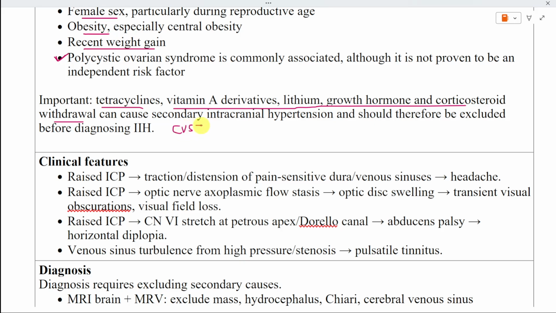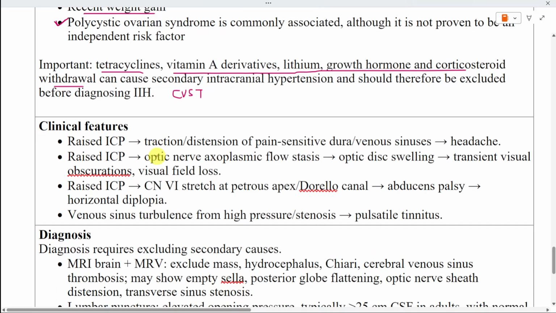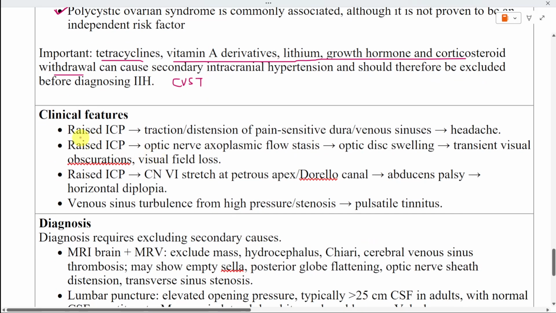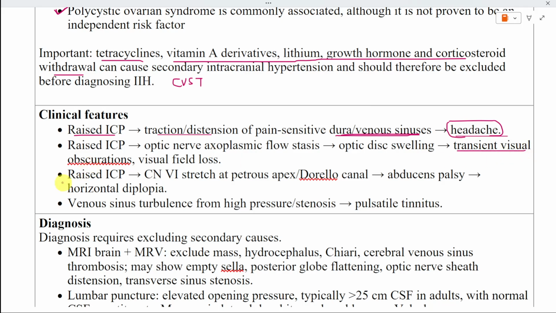Now consider the clinical features by linking each symptom to its mechanism. Headache occurs because raised intracranial pressure causes traction and distension of pain-sensitive structures, including the dura and venous sinuses. The headache may be daily and can resemble migraine, so the headache phenotype alone does not establish the diagnosis. Transient visual obscurations are brief episodes of visual dimming, often triggered by standing, bending, or changing posture. They occur because raised pressure around the optic nerves temporarily interferes with optic nerve function.